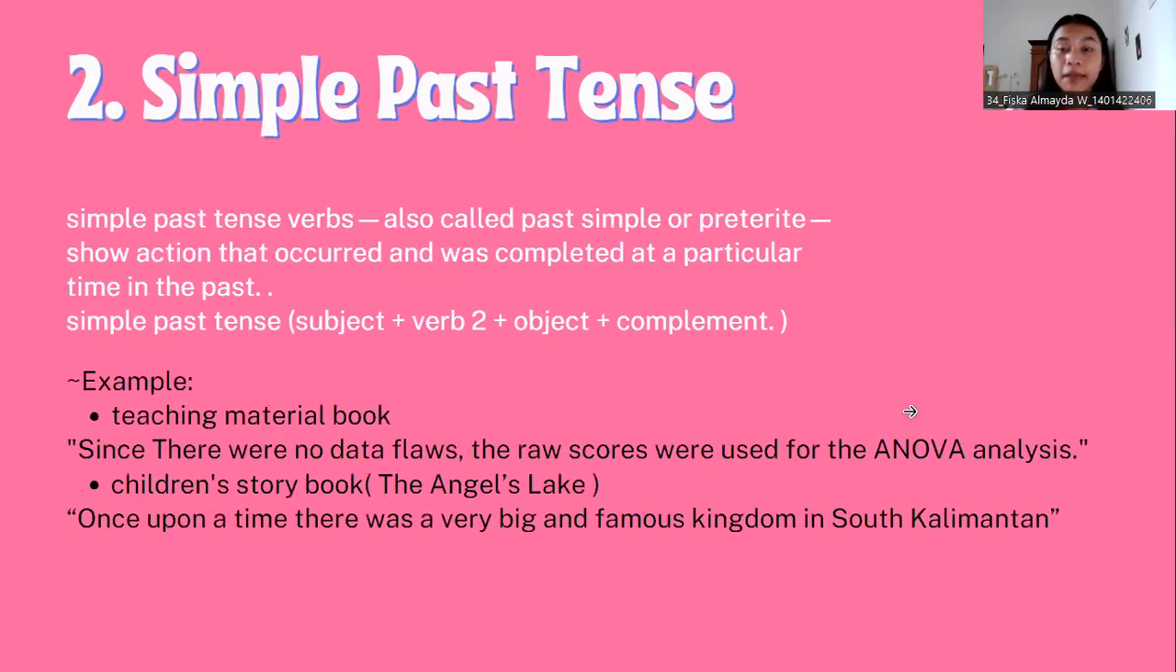Number 2, simple past tense. The simple past tense, also called past simple or preterite, shows an action that occurred and was completed at a particular time in the past. Simple past tense has a formula: subject plus verb 2 plus object plus complement. The example from simple past tense in teaching material book: since there were no data flows, the raw scores were used for the ANOVA analysis. And example 2 in the children's storybook, The Angel's Leg: once upon a time, there was a very big and famous kingdom in South Kalimantan.